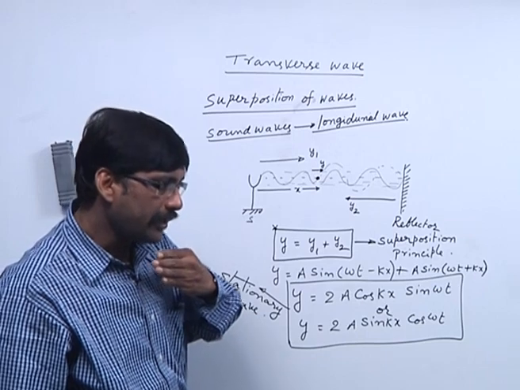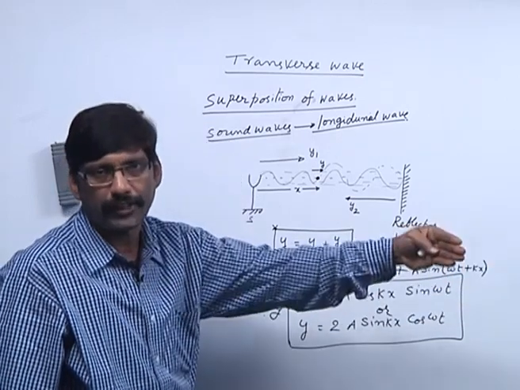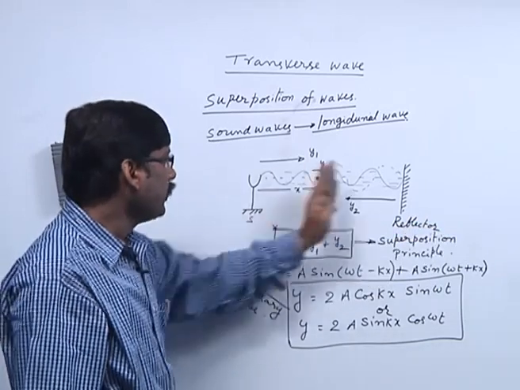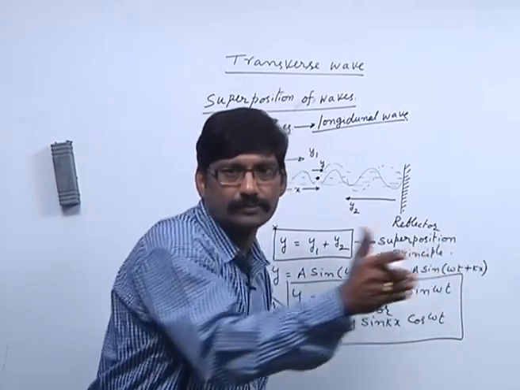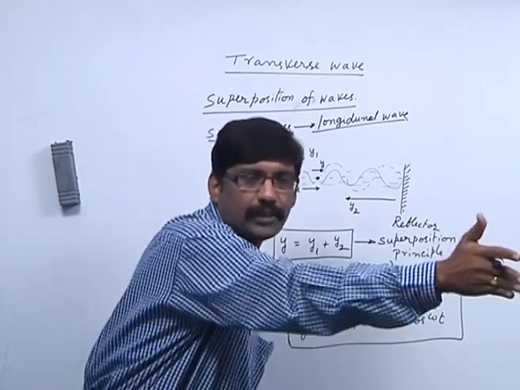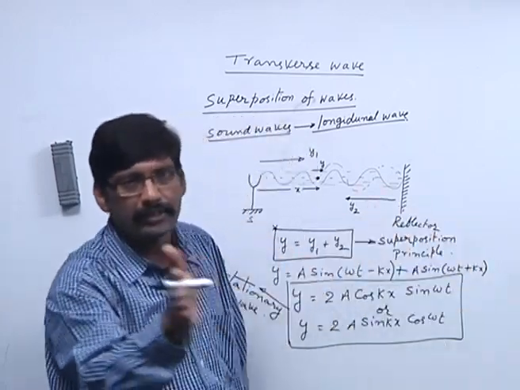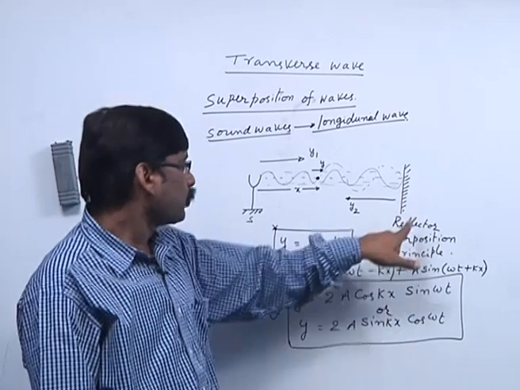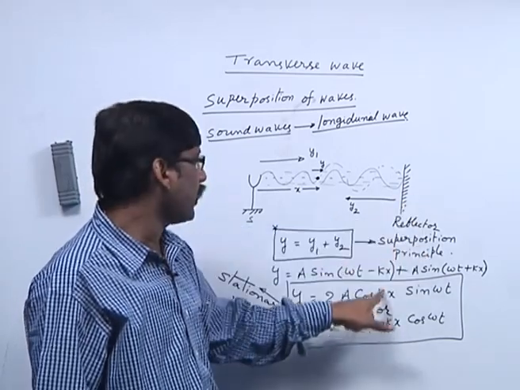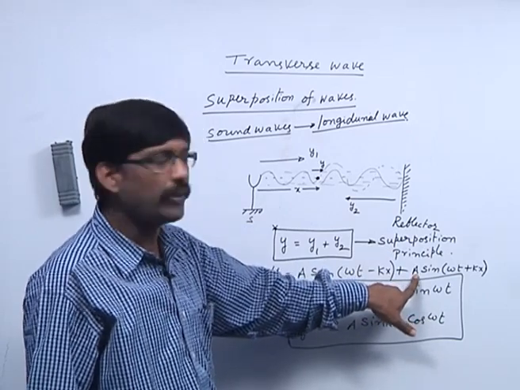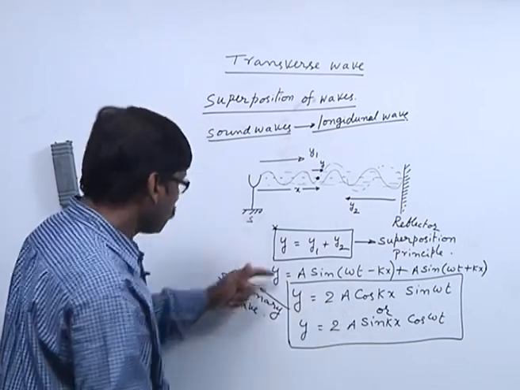Whatever energy you are sending this side, the same energy is coming back, so the rate of transfer of energy is 0. Whereas, if the reflector is not there, the energy continuously flows in one direction, so there is a rate of transfer of energy, and that is called a progressive wave. Whenever you keep a reflector, the same energy comes back. Of course, I am assuming that the reflector does not absorb any energy, that is why I am writing the same A in the reflected wave also. Let us discuss this stationary wave.